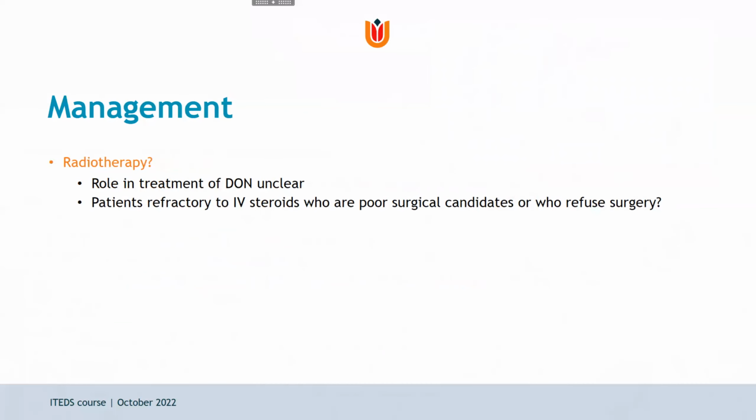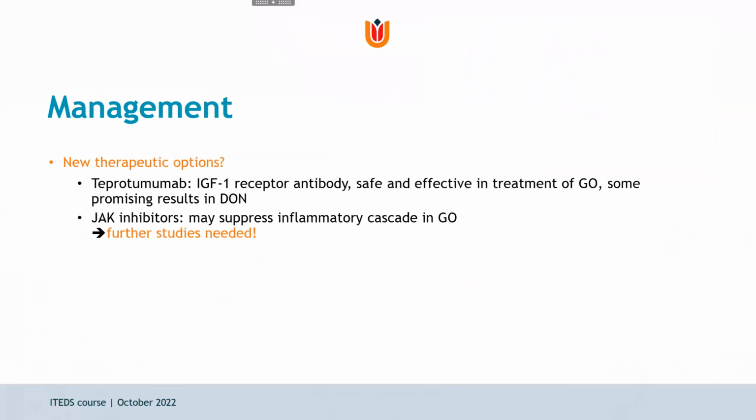Radiotherapy does not have a clear role in the treatment of DON. It might be useful for patients refractory to IV steroids who are poor surgical candidates or who refuse surgery. And we should look out for new therapeutic options, including teprotumumab, an IGF-1 receptor antibody, which is safe and effective in the treatment of Graves' neuropathy and has shown some promising results in DON, or JAK inhibitors, which may suppress the inflammatory cascade in Graves' neuropathy. But as usual, further studies are needed to reconfirm the efficacy and safety of these compounds.